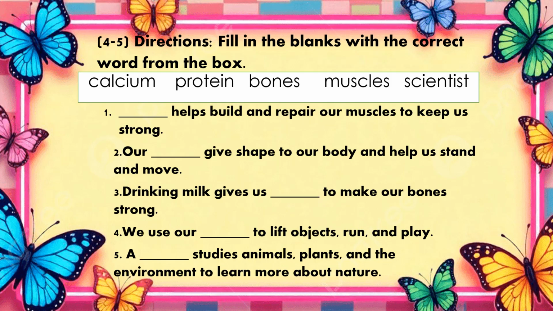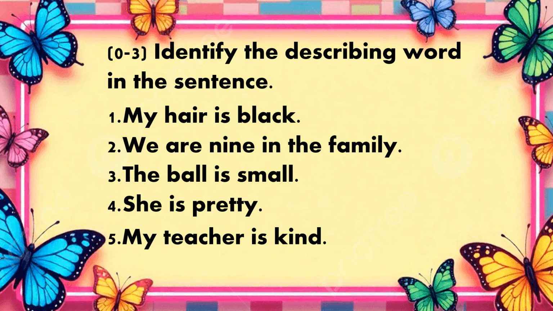For your assignment, those who get 4 to 5, fill in the blanks with the correct word from the box. Those who got 0 to 3, identify the describing word in the sentence.